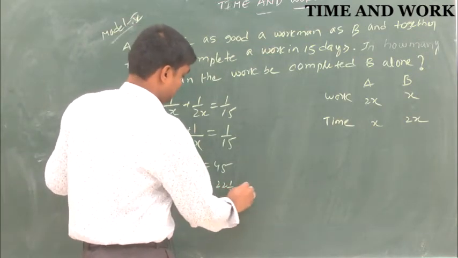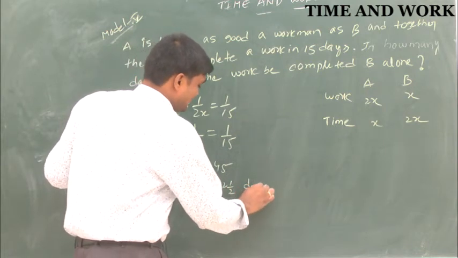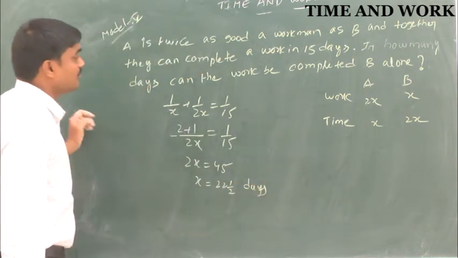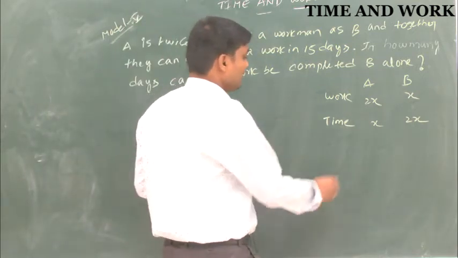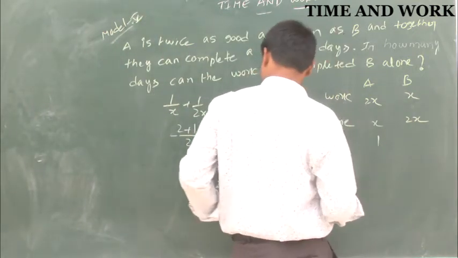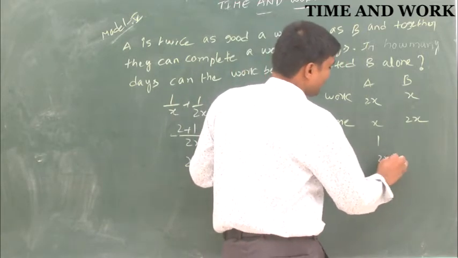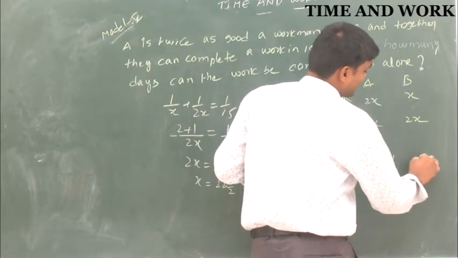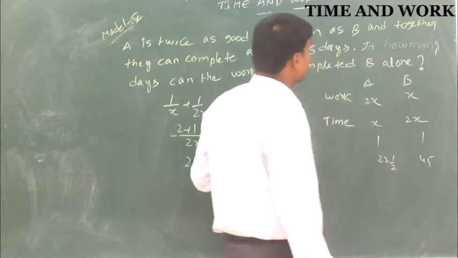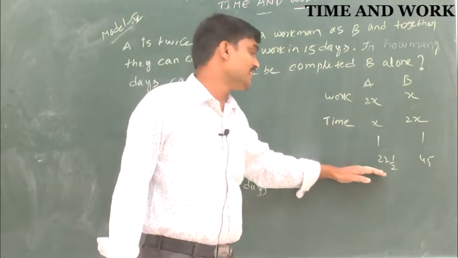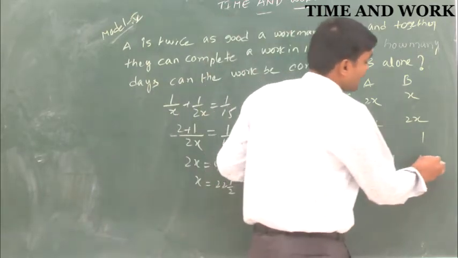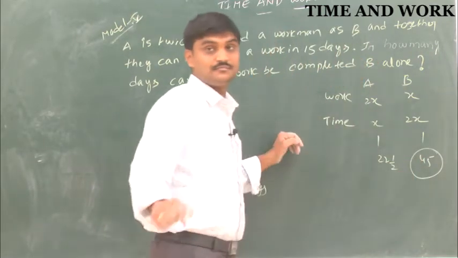So A takes 22.5 days, B takes 45 days, and the question asks for B alone, so that is 45 days.